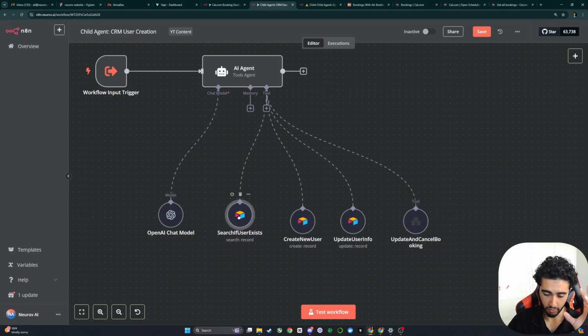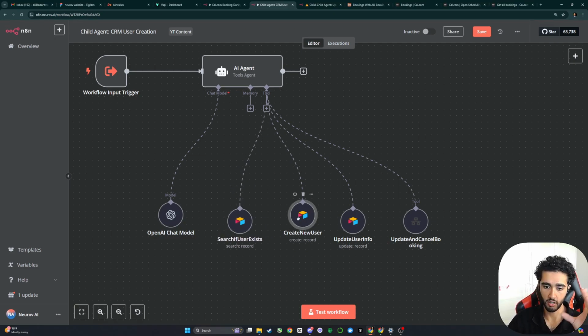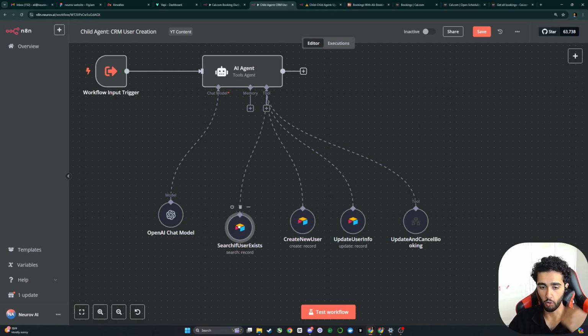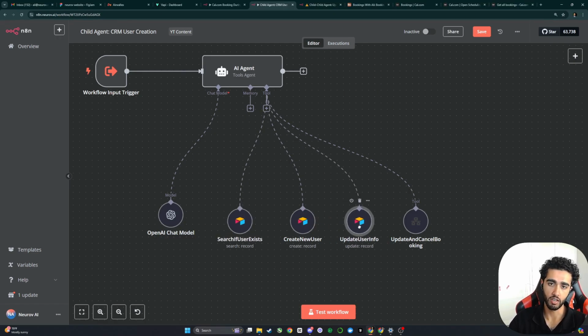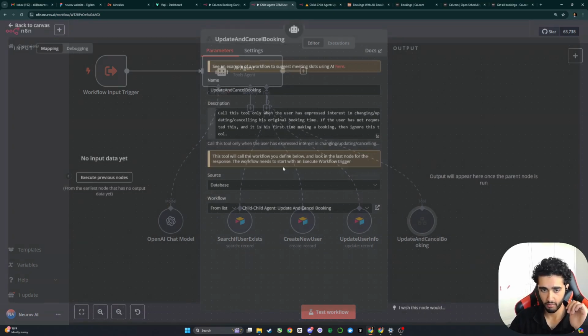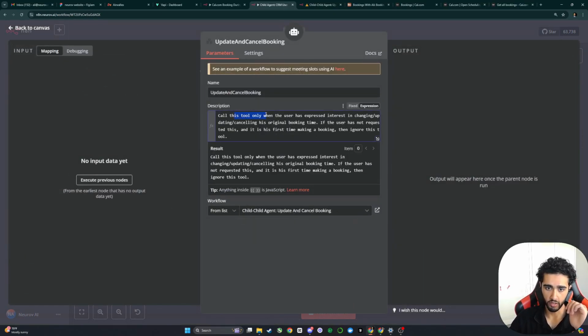Basically, it checks to see if the user exists. If the user doesn't exist, it creates a new user. If the user already exists, then it updates their user info instead of having to create a new row. And this also checks if the user wants to update or cancel their booking. So you can see here, there's another node, which routes to call this tool only when the user has expressed interest in changing or canceling their original booking time.